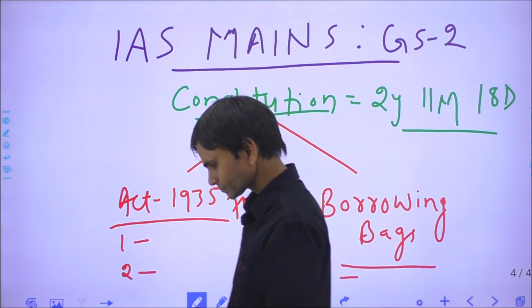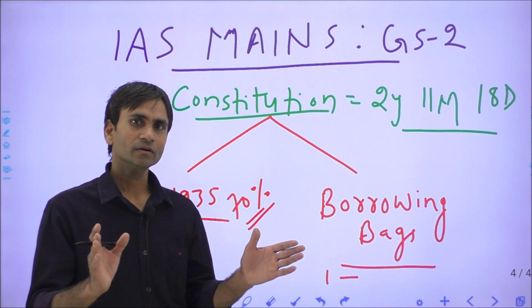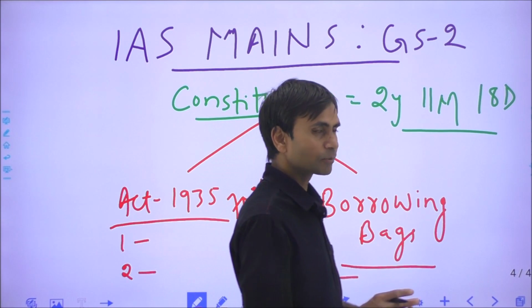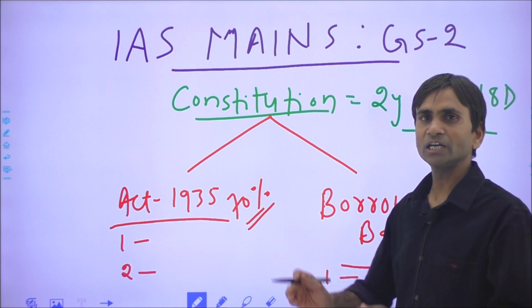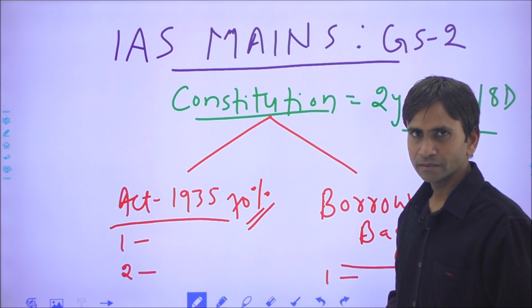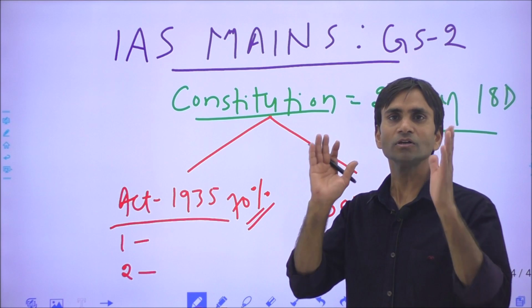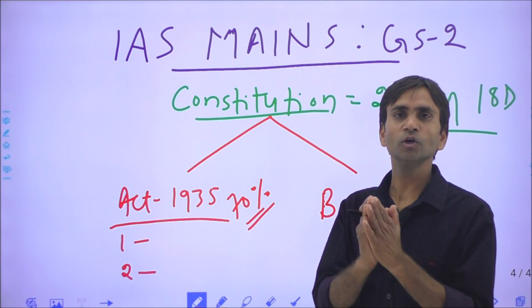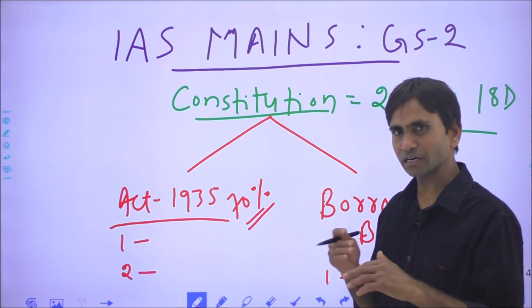Third is the position of the Governor General and provincial governors and the different provisions, which were part of the Act, but our Constituent Assembly wanted to alter these provisions according to Indian circumstances.